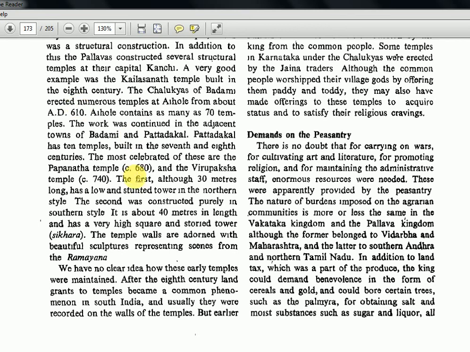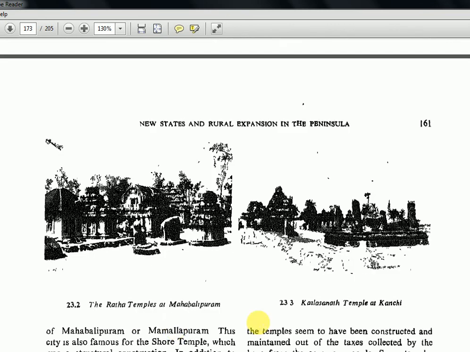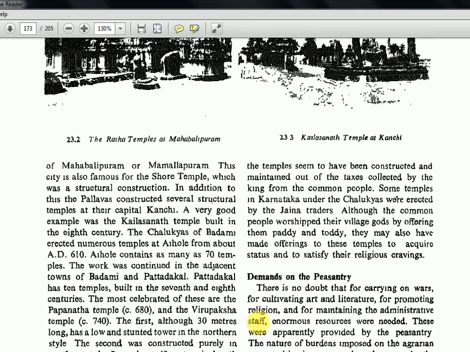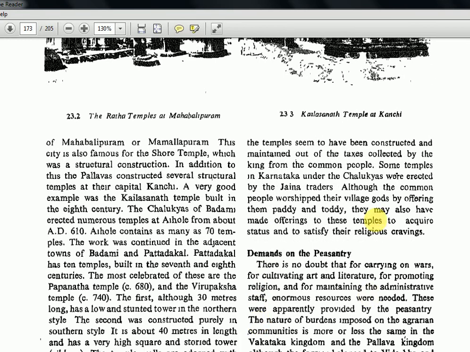Okay, now the temple walls are adorned with beautiful structures representing scenes from the Ramayana. We have no clear idea how these early temples were maintained. After the 8th century, land grants to temples became a common phenomenon in South India, and usually they were recorded on the walls of the temple. But earlier, the temples seem to have been constructed and maintained out of the taxes collected by the king from the common people. So earlier things are not known to us, but later we know taxes were collected, and that is how temples were maintained.